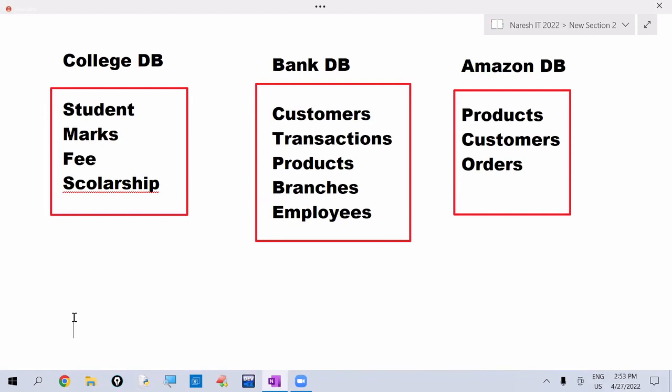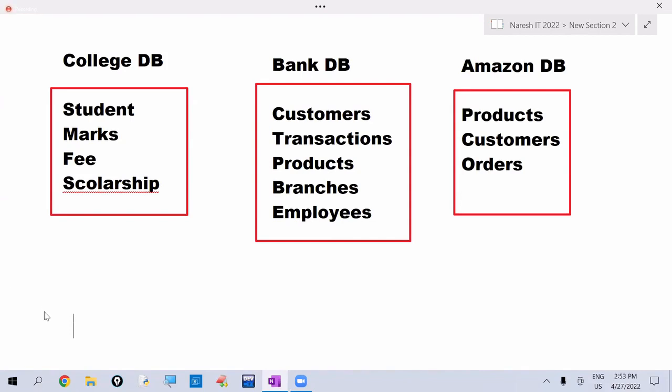In your mobile, you are maintaining contacts. Is it not a database? Yes. So in the contacts app, you are entering the person name, his mobile number, his office mobile number, his mail ID, his address, like that you are storing. This is one database only, personal database.